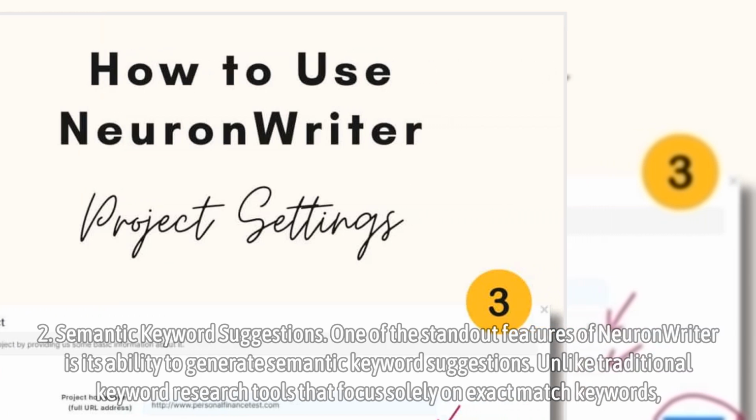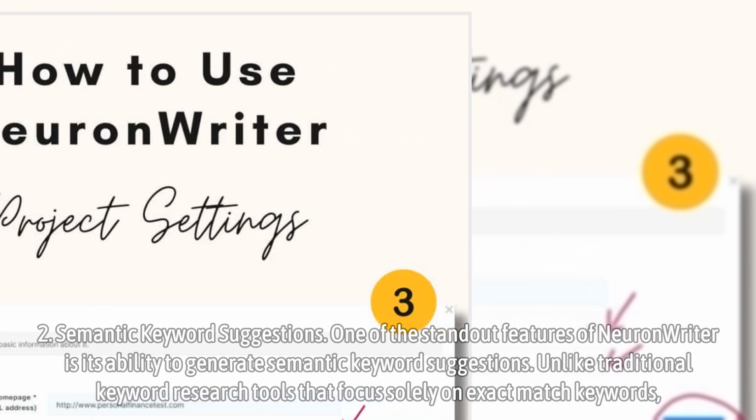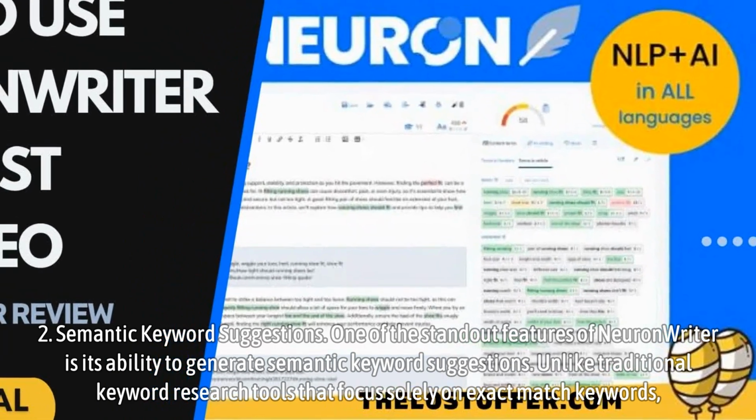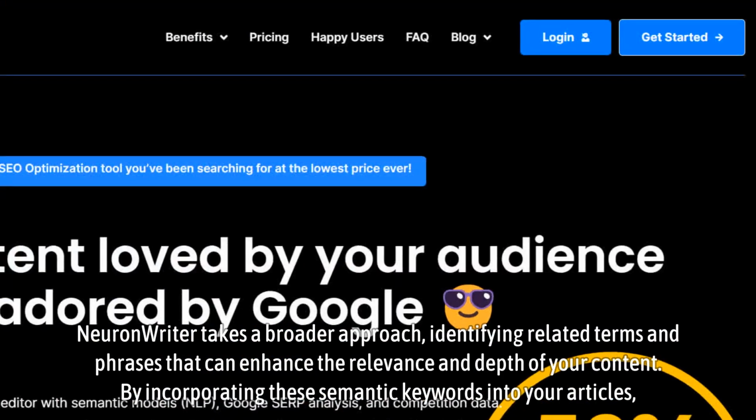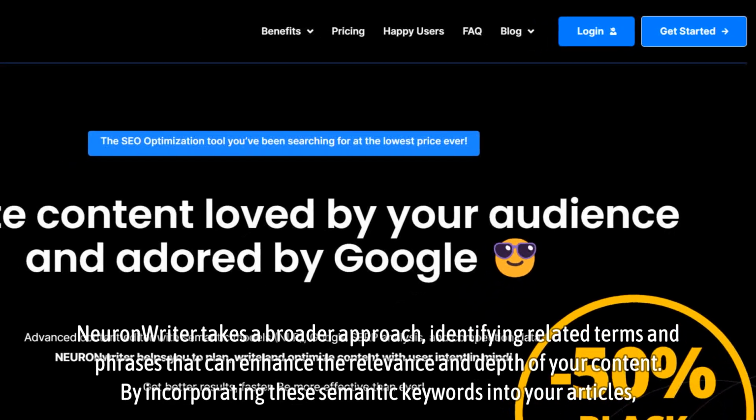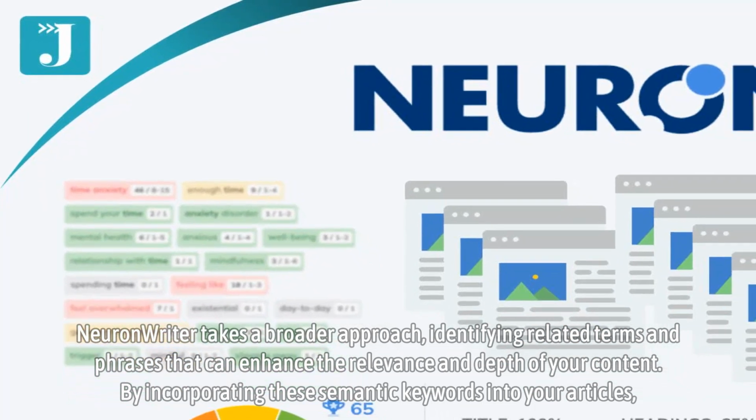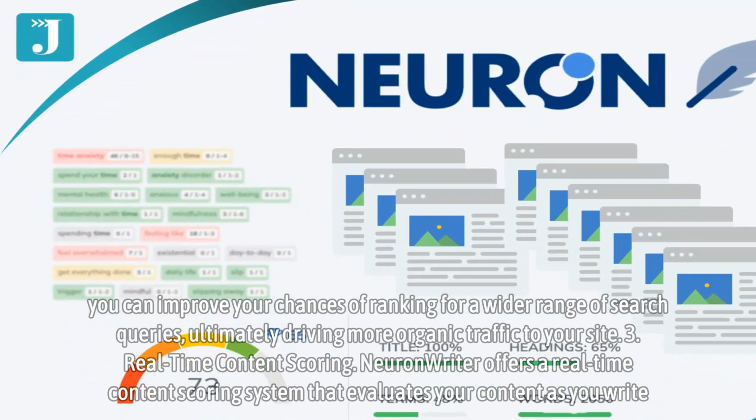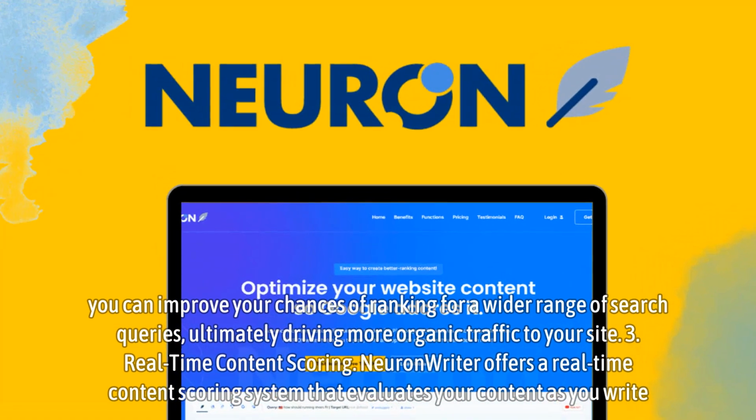2. Semantic keyword suggestions. One of the standout features of NeuronWriter is its ability to generate semantic keyword suggestions. Unlike traditional keyword research tools that focus solely on exact match keywords, NeuronWriter takes a broader approach, identifying related terms and phrases that can enhance the relevance and depth of your content. By incorporating these semantic keywords into your articles, you can improve your chances of ranking for a wider range of search queries, ultimately driving more organic traffic to your site.